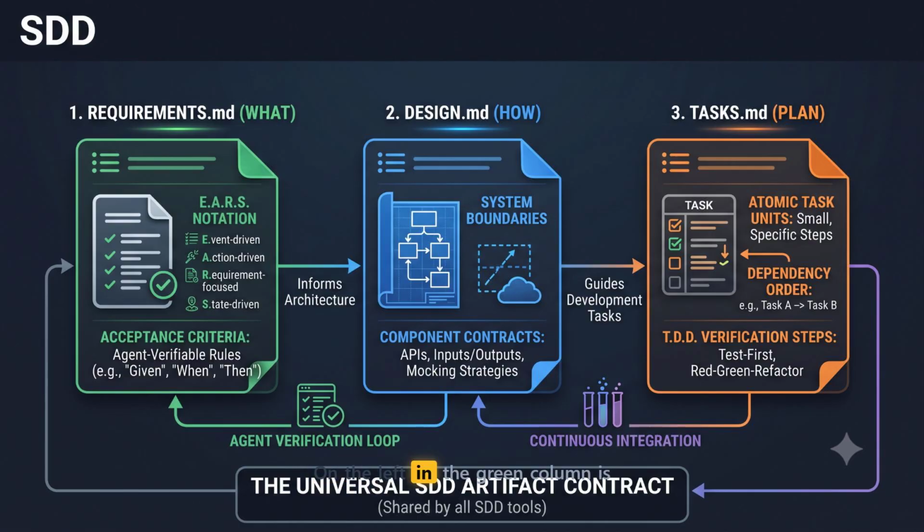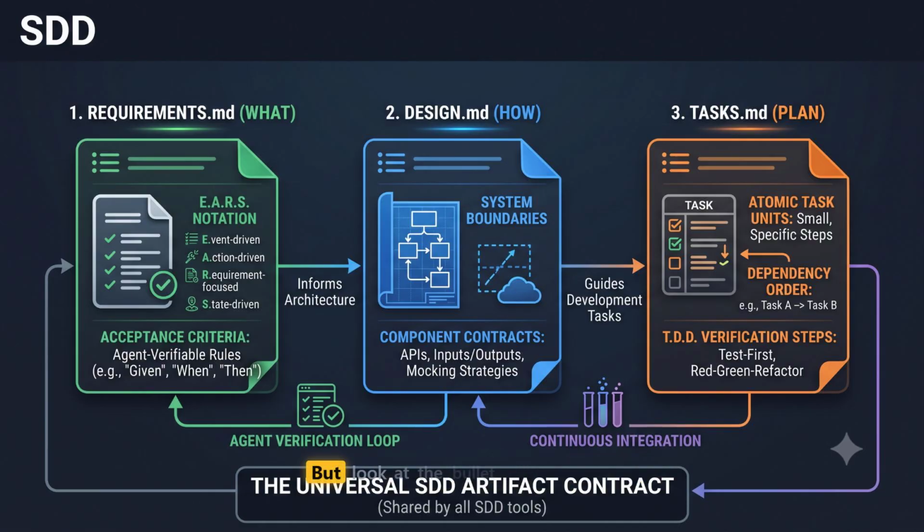On the left, in the green column, is the first doc, requirements.md. This defines what you are building, but only using strict EARS notation. EARS looks like English, but it is not. If you write make the checkout page fast, the AI has absolutely no idea what fast means. That spec will drift instantly.